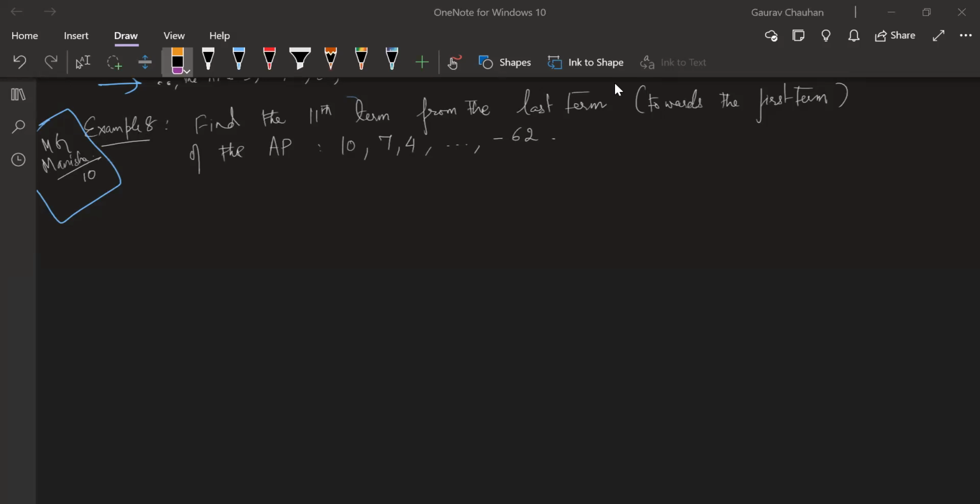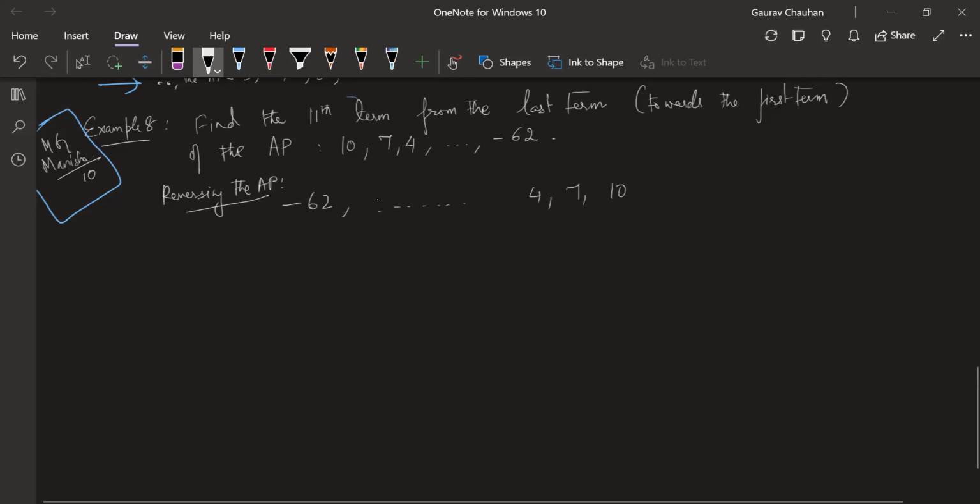Sir, I'm treating minus 62 as the first term, sir. So A will be minus 62. What do you think the second term will be then? So you're basically reversing the AP. That's what you're doing, right? Yes, sir, reversing the AP. And then you're getting 4, 7, 10. We good with this? Because Manisha is doing this. And then she's saying, now she will find which term Manisha will find now?